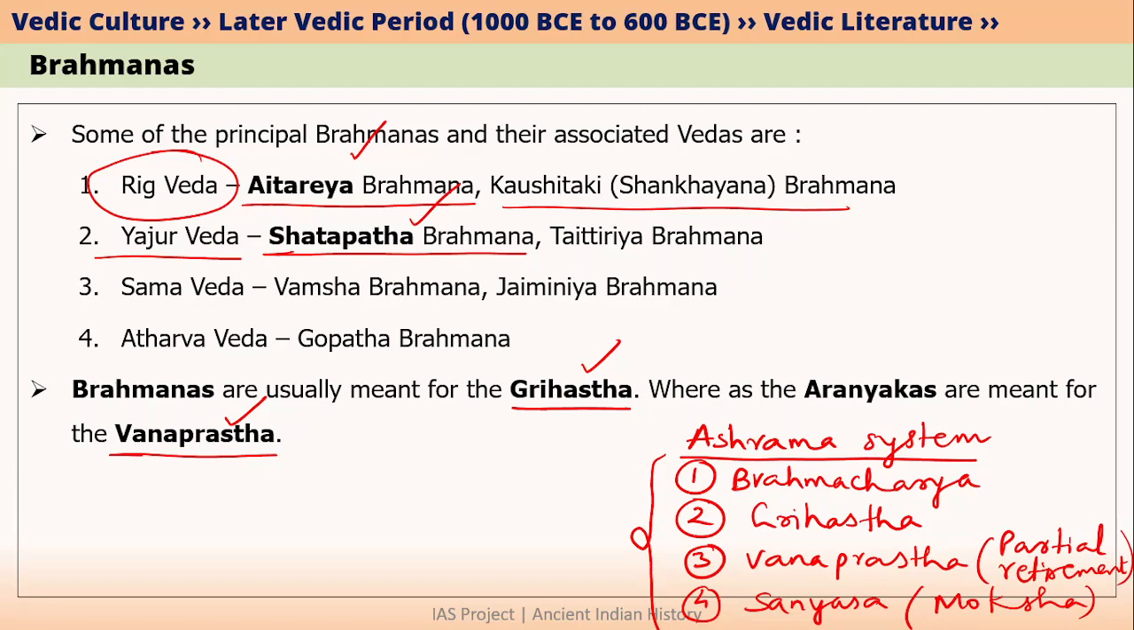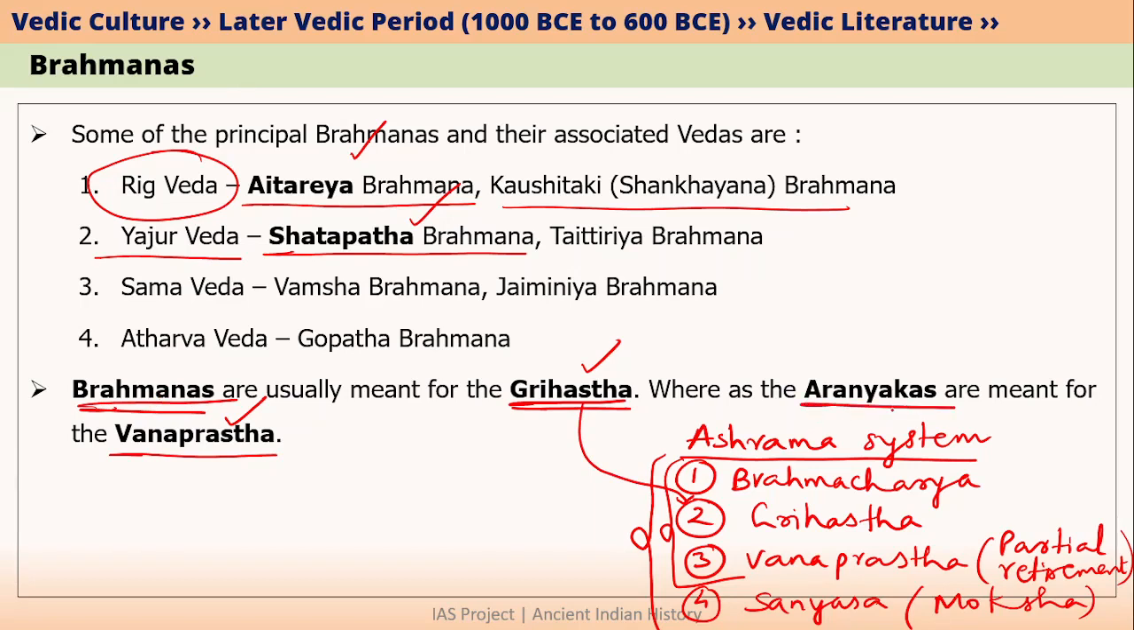Please note that I am not using the word Vedic literature here because only the first 3 stages have been discussed in later Vedic period. But after that, the 4th stage was also added. That is why I say that the ashrama system belongs to Hindu religious literature. It is not correct to use the word Vedic literature. Anyway, let's go back to Brahmanas and Aranyakas. Brahmanas are actually meant for Grihastha people, which means that the people who are living a household life have to study Brahmanas. And after studying the Brahmanas, they have to conduct the sacrifices and rituals.